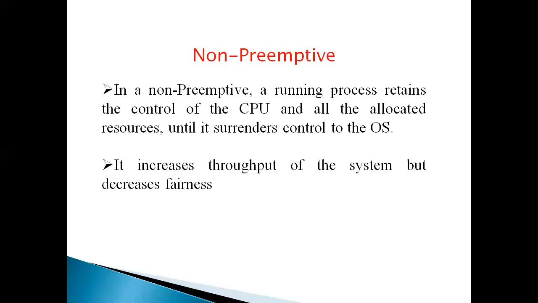So it increases the throughput of the system but decreases fairness. Throughput means the total productive work done by all the users will increase, but fairness decreases, because all the processes will not get equal time. In first come first served, process 1 comes and executes for 5 minutes. The CPU executes process 1, and only then moves to process 2.